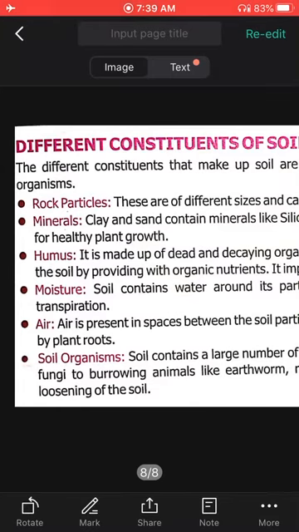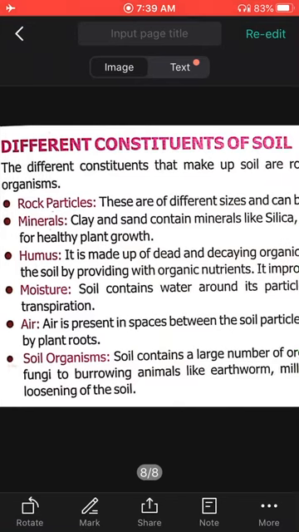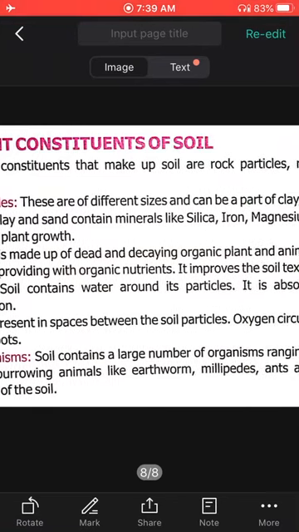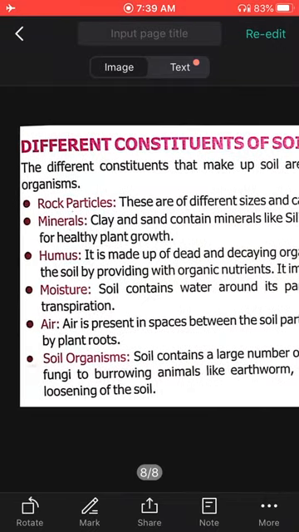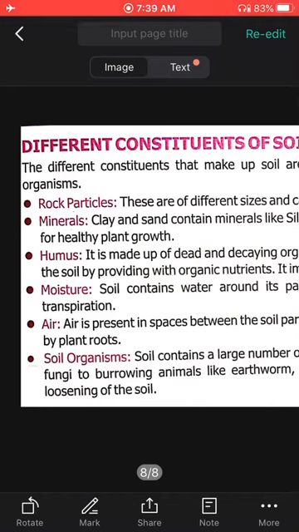Moisture. Yes, moisture, water is there. Air also is there so that the insects or microorganisms beneath the soil can breathe. And last, soil organisms, which are known as microorganisms like earthworms, millipedes, ants, termites; all these are present inside the soil. So basically there are six things present in the soil: rock particles, minerals, humus, moisture, air and soil organisms.